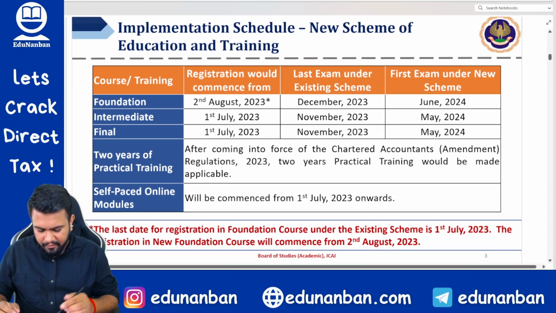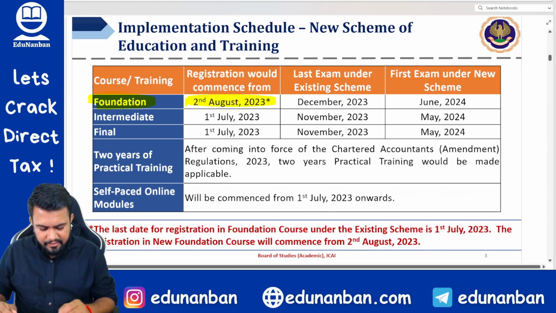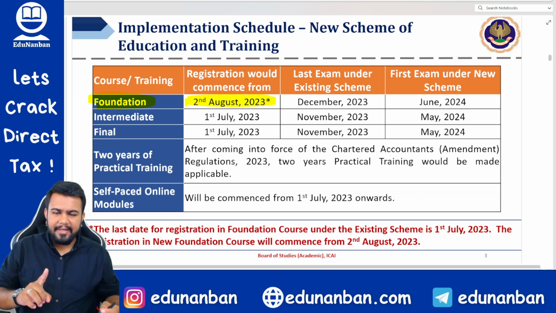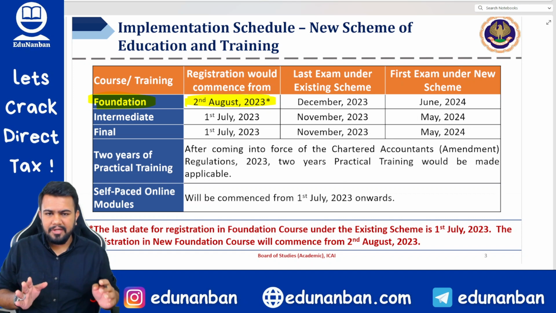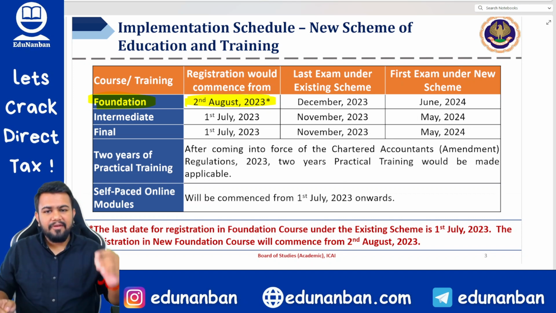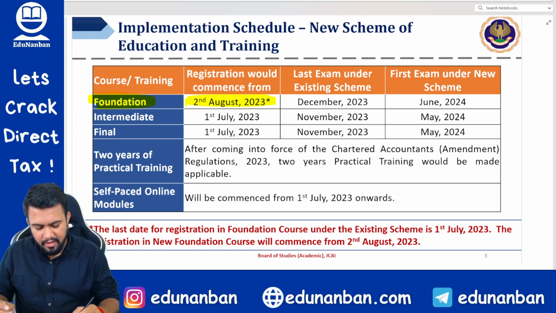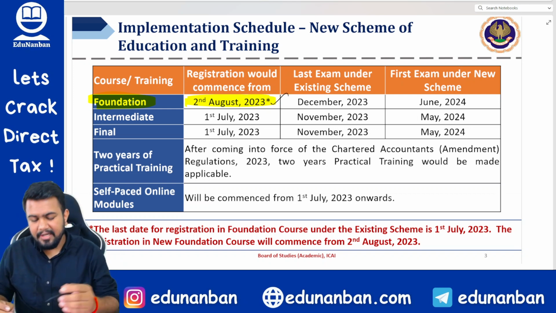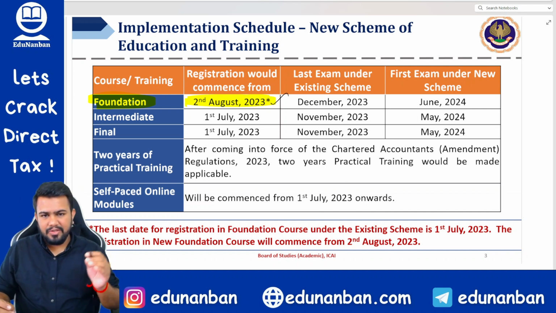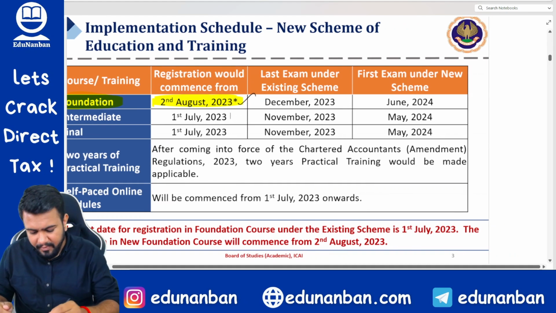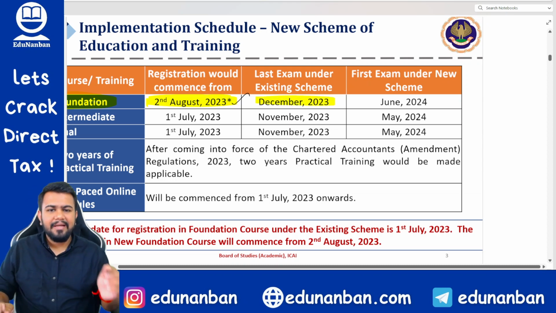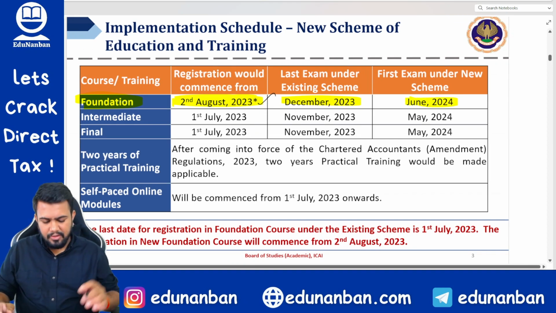So first and foremost, for the foundation, registration will commence from 2nd of August. 1st of July was the last date for foundation registration for the December 23 examination. Now there will be a break, and for the next May to June 24 examination, you can register only from 2nd of August onwards. So even if you are studying in your 11th or 12th standard in school, you can register for the CA Foundation examination from 2nd of August 2023 onwards. Hence, the last exam will be December 23 in the old scheme and June 24 in the new scheme.